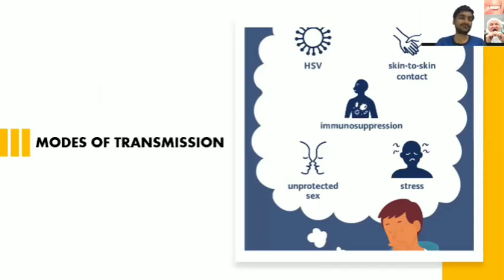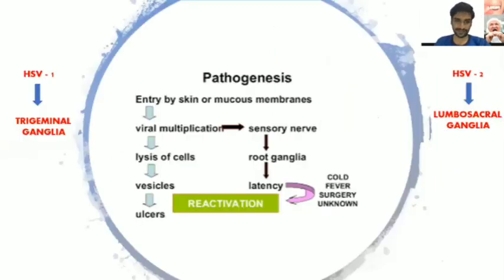Now, discussing modes of transmission: firstly, direct contact with the herpes simplex virus. Secondly, skin to skin contact. If the person is affected and you have direct skin contact, and you are immunocompromised, meaning your immunity is not able to fight against the virus, you can get infected. Next, unprotected sex, that is HSV type 2, and stress-related or allergic conditions are also considered modes of transmission.